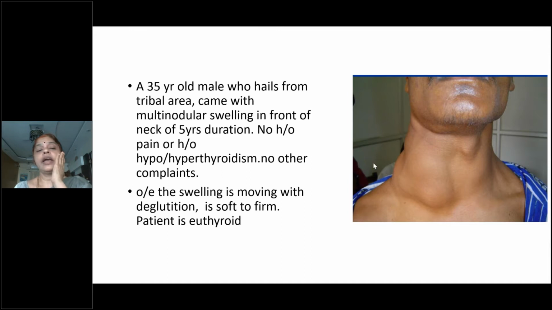We thought today we'll have some discussion on thyroid neoplasm. Need not necessarily be thyroid. I have included one case of thyrotoxicosis also in this. Are you able to see this picture? I have written a little history for this photograph. A 35-year-old male who hails from tribal area came with multinodular swelling in front of the neck of 5 years duration. I have mentioned that there is no pain or history of hypo or hyperthyroidism. No other complaints.